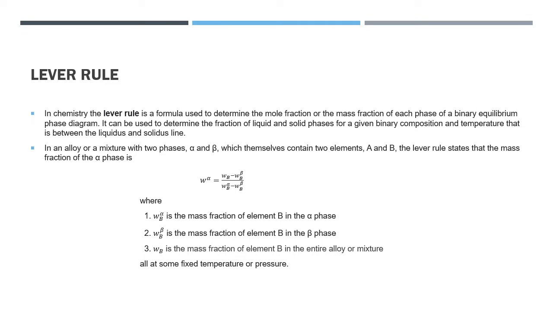All these quantities are at some fixed temperature or pressure.